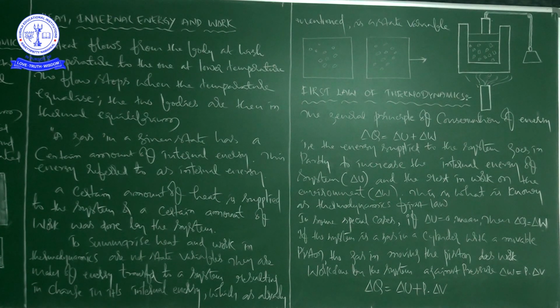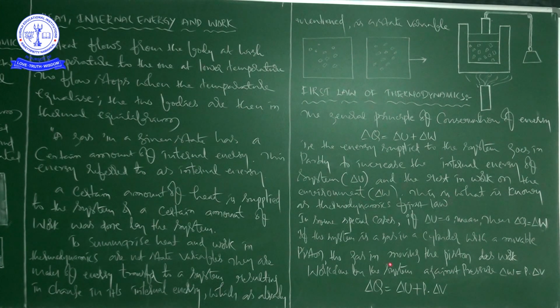Work done by the system against a constant pressure, delta W is equal to P into delta V, where delta V is the change in volume of the gas, right?